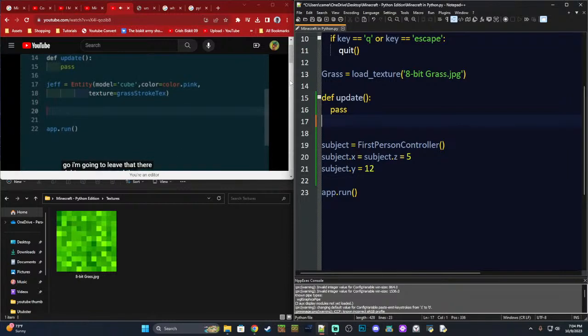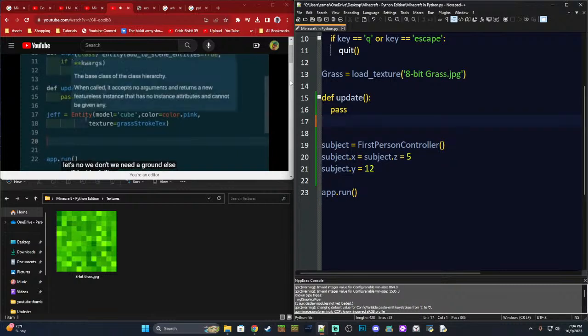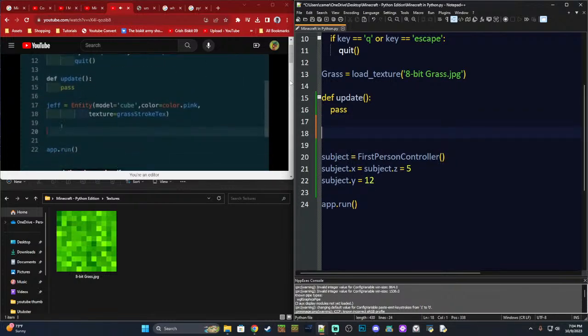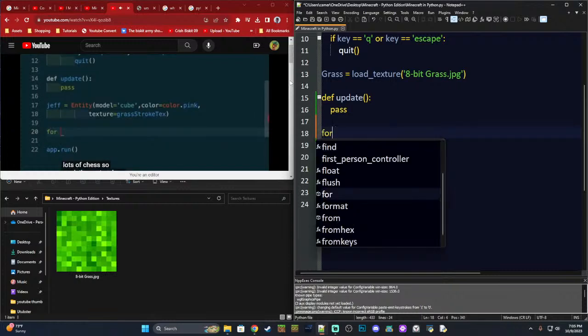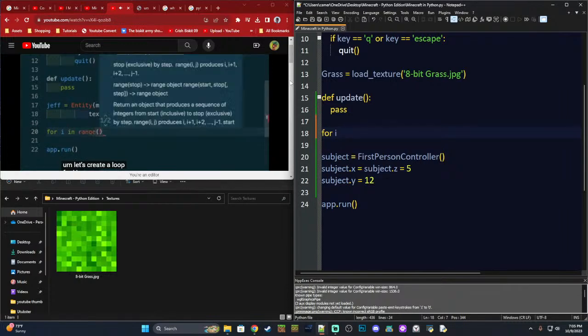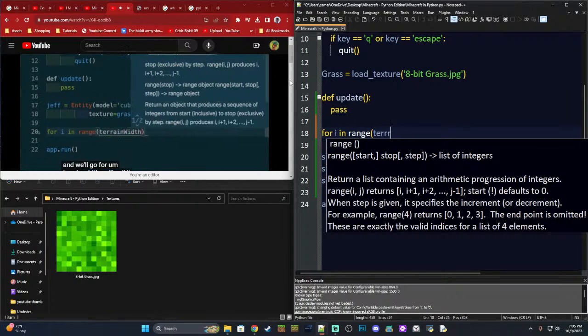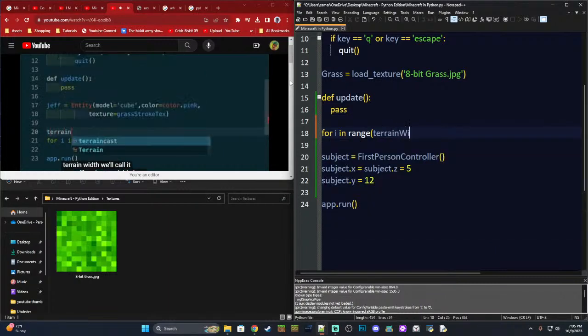Right, so now we need the first person controller. No, we don't. We need a ground, else we'll just be falling. So we've made a GF, so we need to make lots of GFs. So let's create a loop for i in range, and we'll go for terrain width, we'll call it. So we'll make a variable here, terrain width equals 10. We'll just go fairly small.